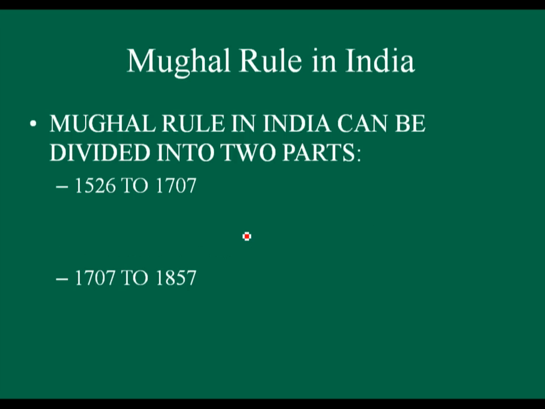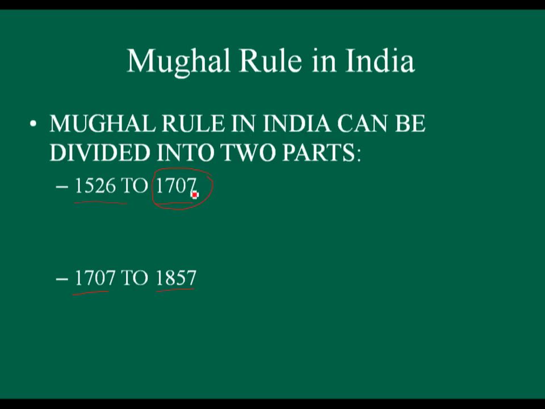Look, Mughal rule in India can be divided into two parts. The first part is from 1526 to 1707 and the second part is from 1707 to 1857. What is common between these two parts?